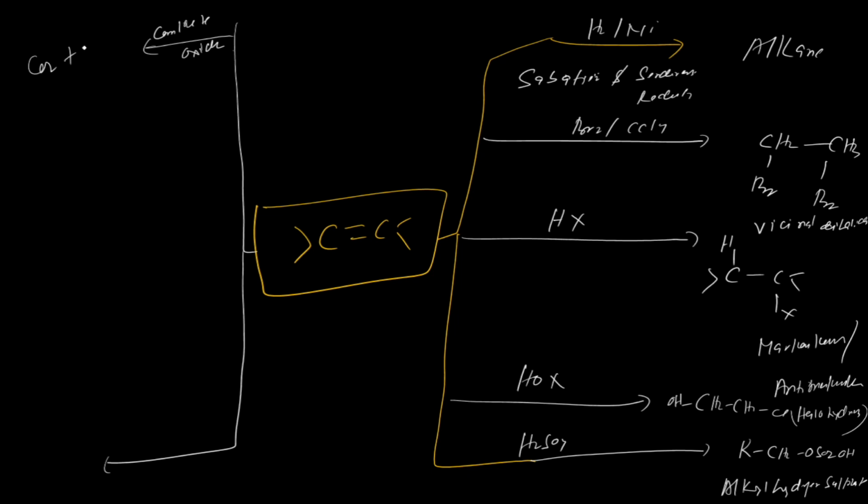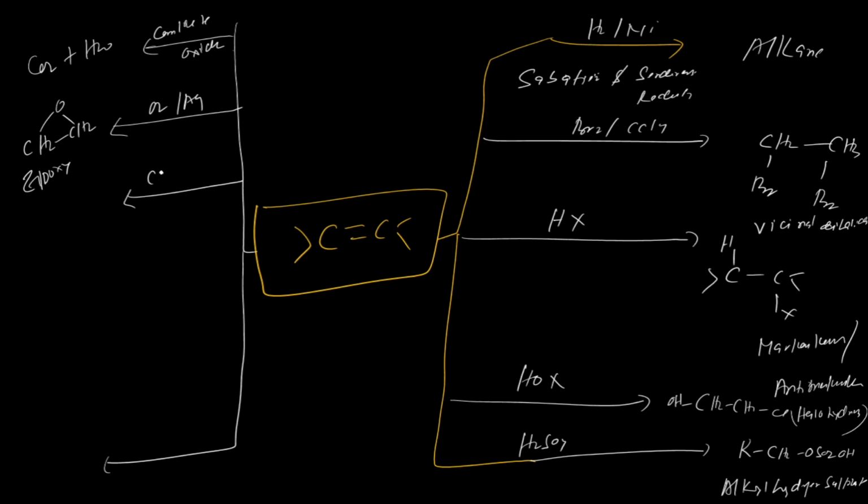This is known as the combustion. So it will give you CO2, H2O plus energy. And then with oxygen and silver, it forms epoxide, or epoxy ethane. So it will give you epoxy. This is your epoxy, this is the 1,2-epoxy ethane, epoxy ethane you can say.